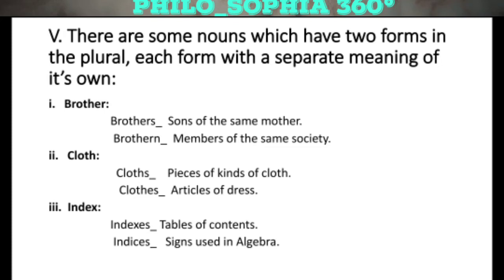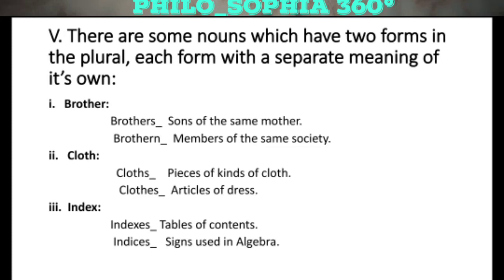In the same way, we have a word genius. When we use it as geniuses, it means men of genius, men of wisdom. On the other hand, it has a plural genii, which means fabulous spirits of the air. In the same way, we have a word index.